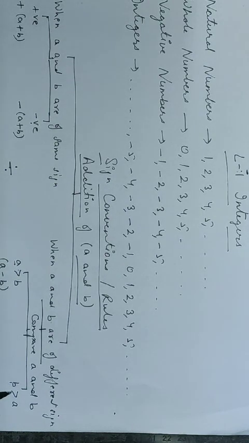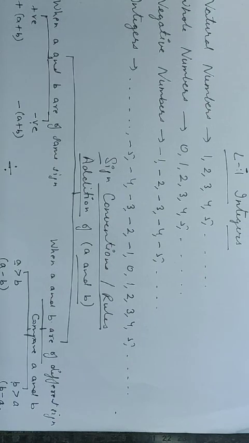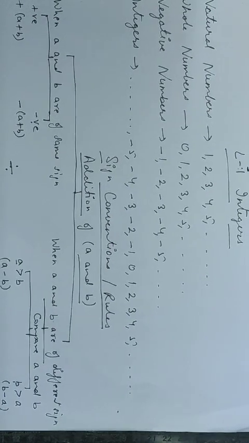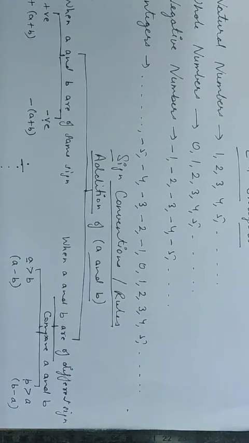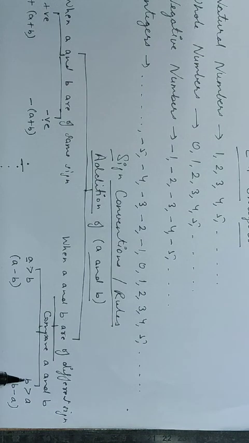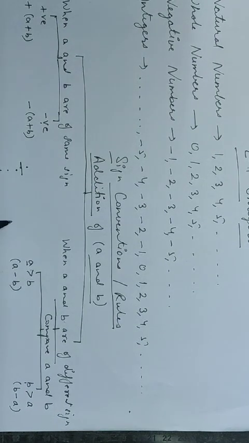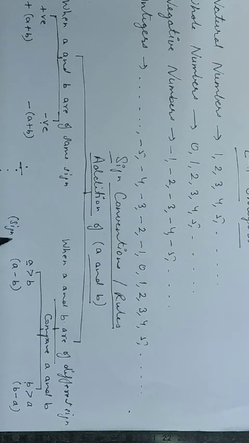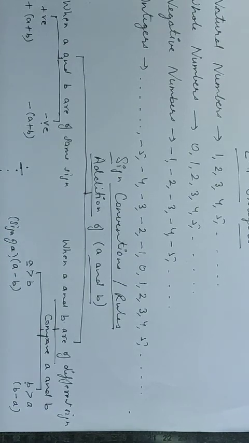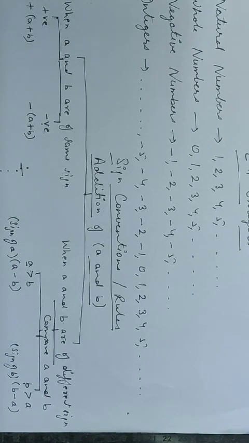When we have B greater than A, then what we will do? We will subtract A from B. That means B minus A. And the sign of the result will be of B. Here I am writing sign of A and here sign of B.